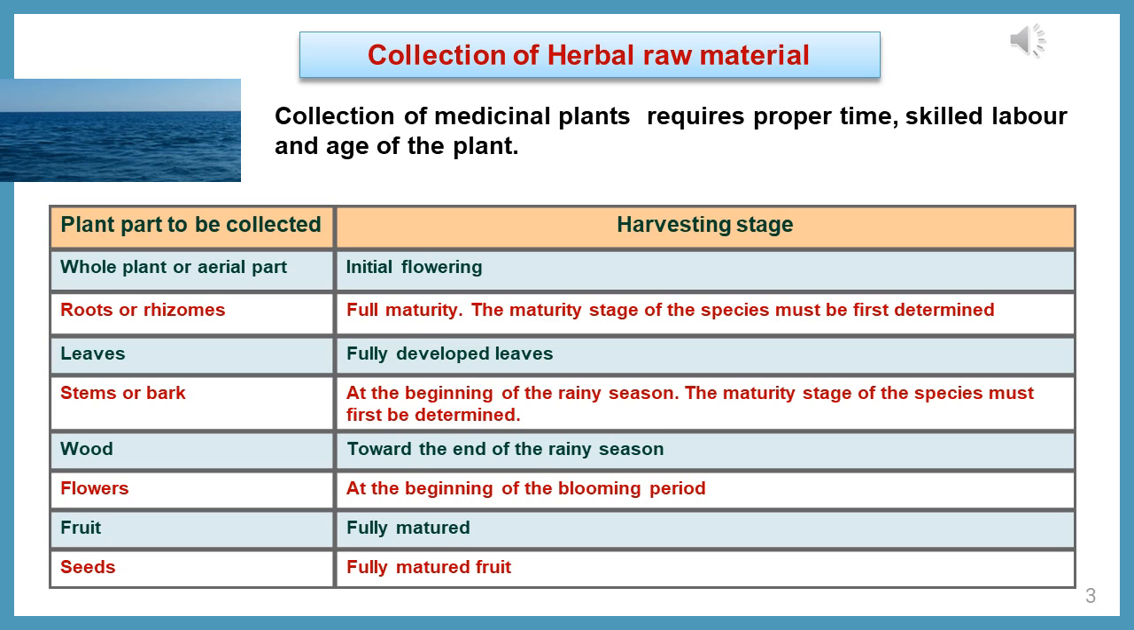At the beginning of the rainy season, you have to collect either the stem or bark portion. Since the bark will be closely attached to the woody portion, peeling the bark will be very difficult. So, at the beginning of the rainy season, the moisture content will be low. At that time you can break the bark. So that is the correct or apt time for harvesting the bark portion.